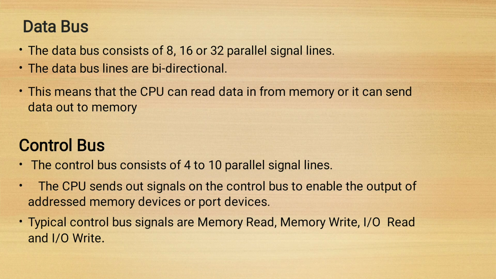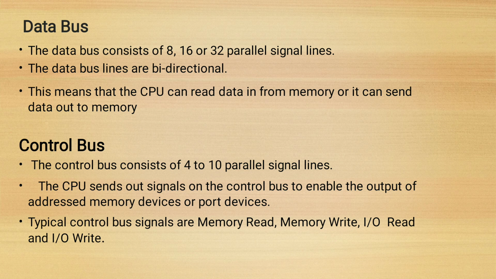Now, control bus. The control bus consists of 4 to 10 parallel signal lines. The CPU sends out signals on the control bus to enable the output of the addressed memory device or port device.